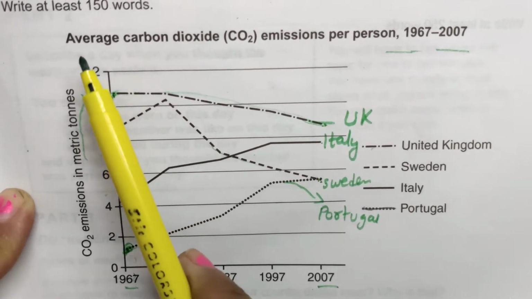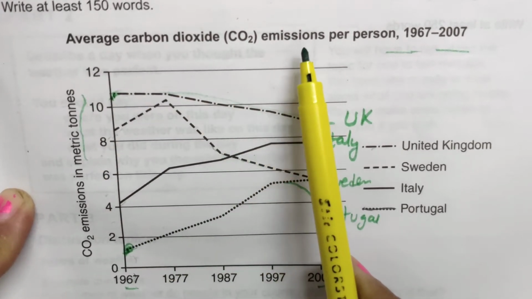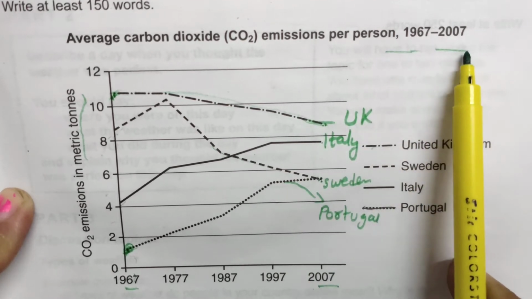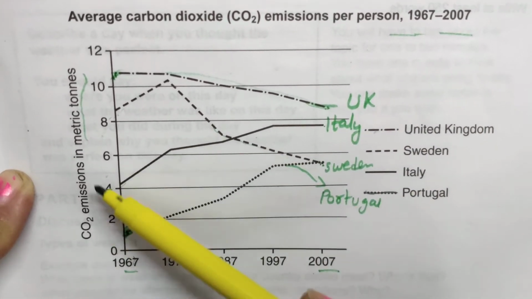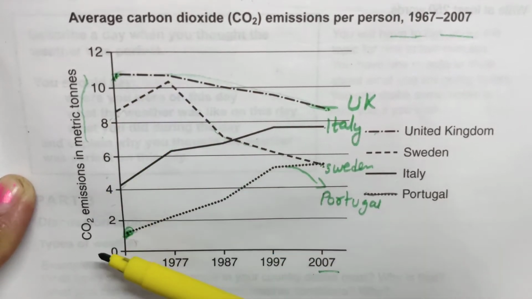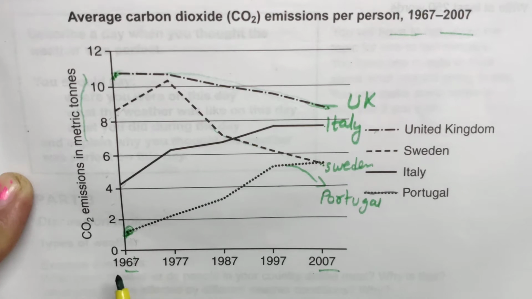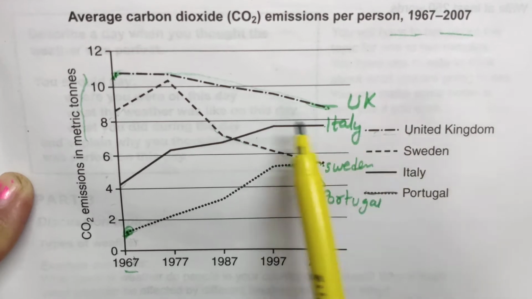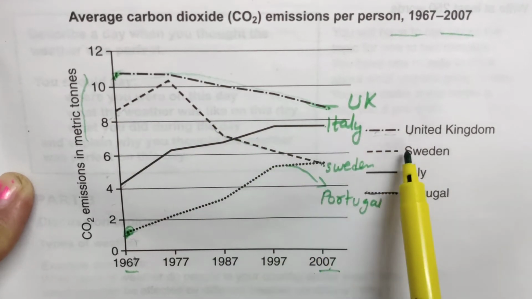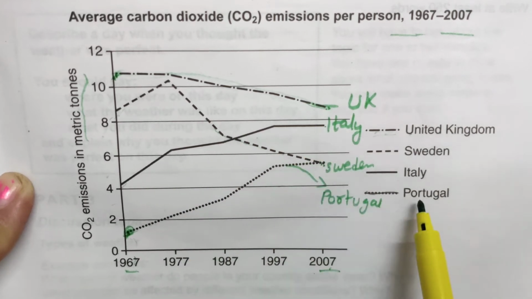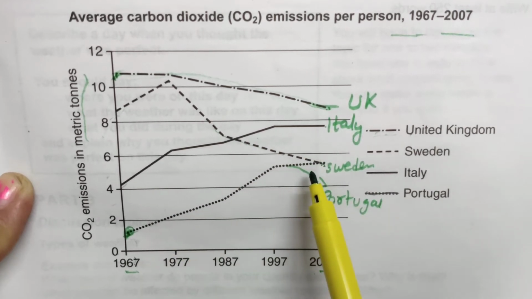The example is average carbon dioxide CO2 emissions per person from 1967 to 2007. Here on the left side it is given CO2 emissions in metric tons from 0 to 12, and here the years are 1967 to 2007. It is given for the UK, which uses this kind of line, Sweden is dotted, Italy is the plain one, and Portugal is dotted again, with smaller dots.